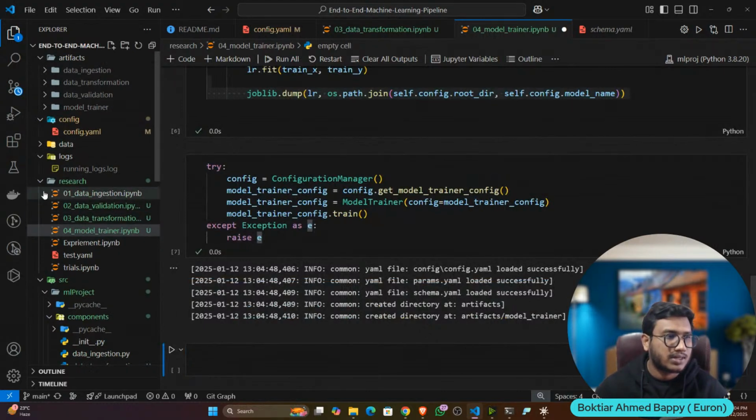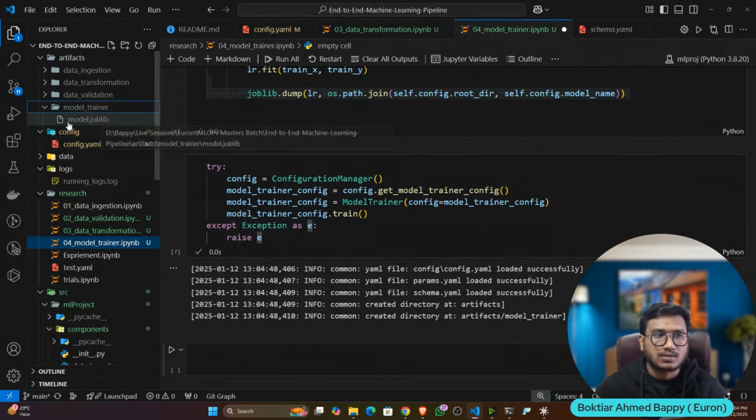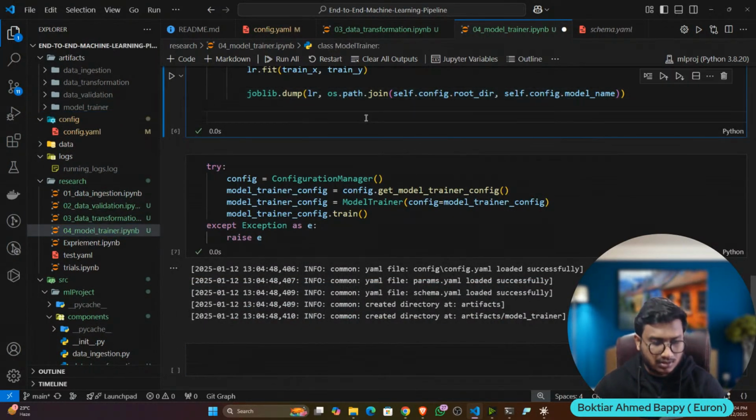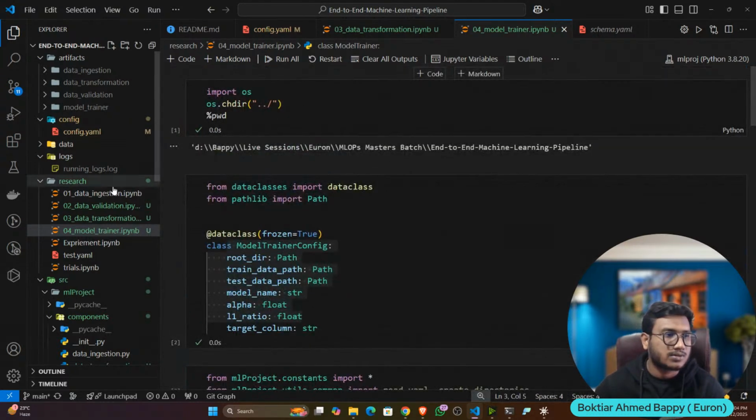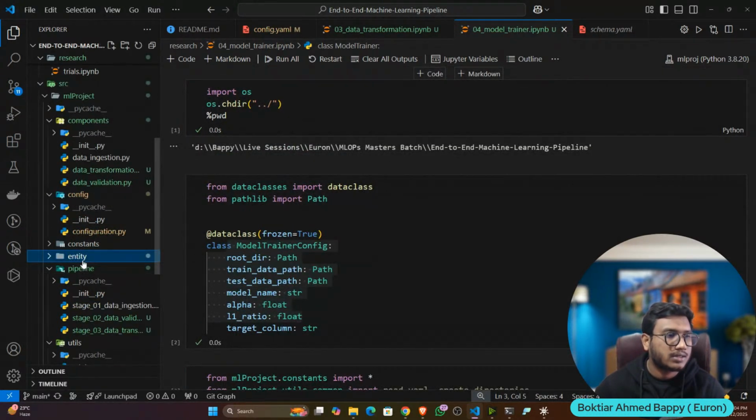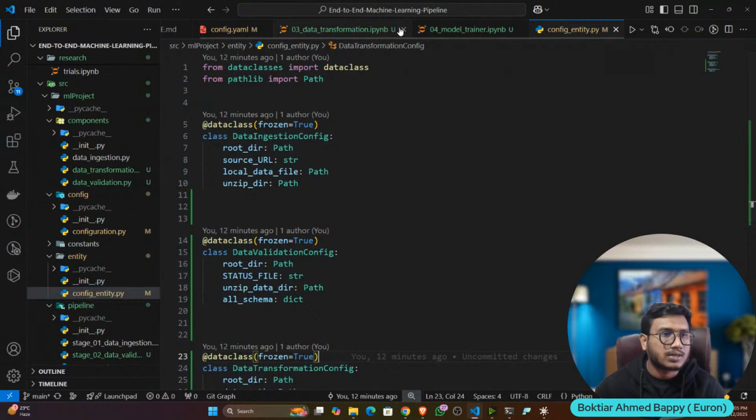Okay, now see, my model has trained. Now if I show you the model, see, this is the model. Now let's try to convert it into modular coding. So first of all I'll update the entity. So config entity, from here I can copy,